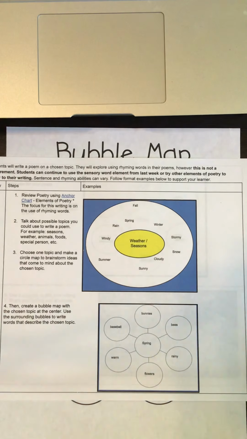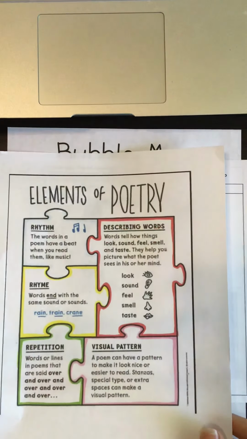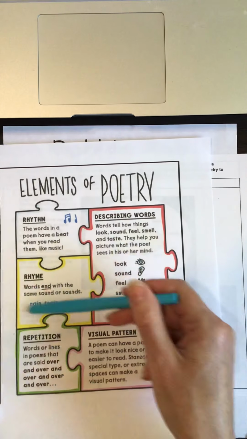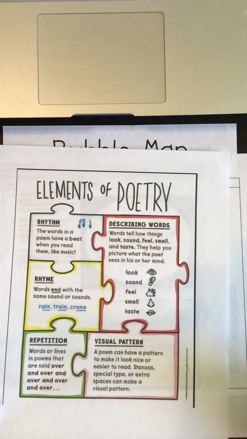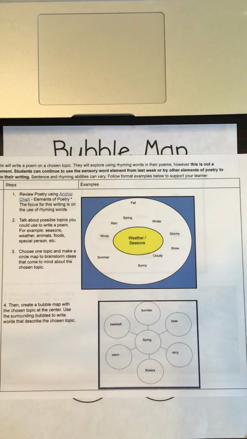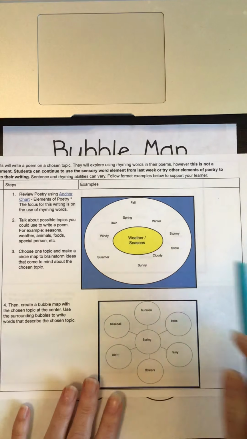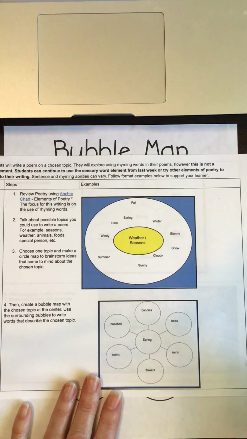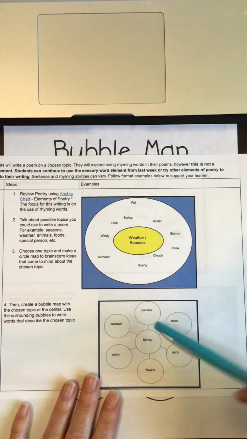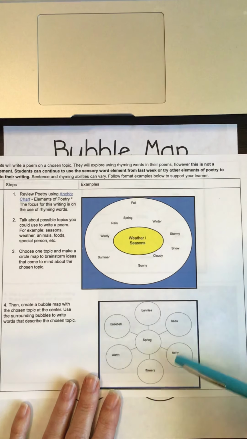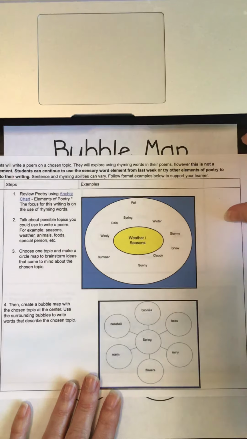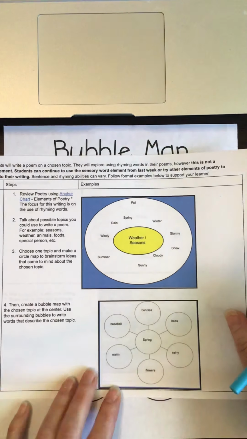Again, we're thinking about our elements of poetry, which include our describing words and rhyming words that we're adding to our poems this week. On Monday, we came up with an idea and had some topics about it. We picked one of those topics and then came up with some describing words or some ideas about that topic and put that into our bubble map.